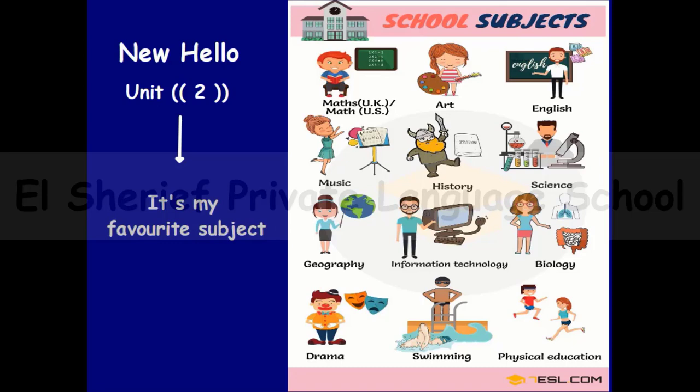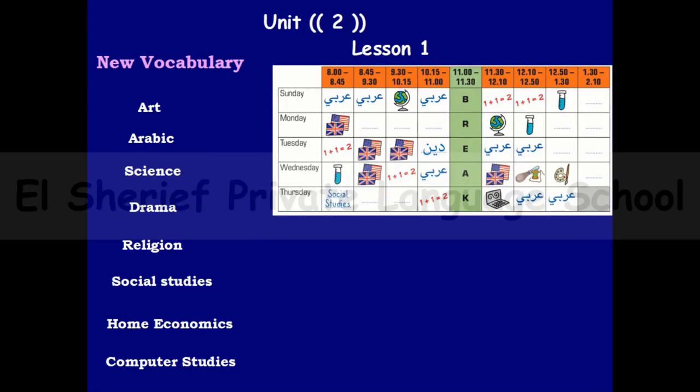By the way, the word PE is the abbreviation of the words physical education. To start with lesson 1, we can show you this picture. At first, we can start with a picture of your schedule or timeline like that.